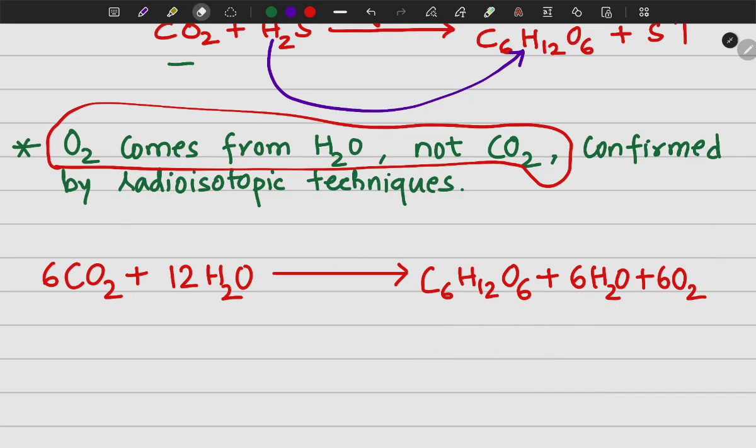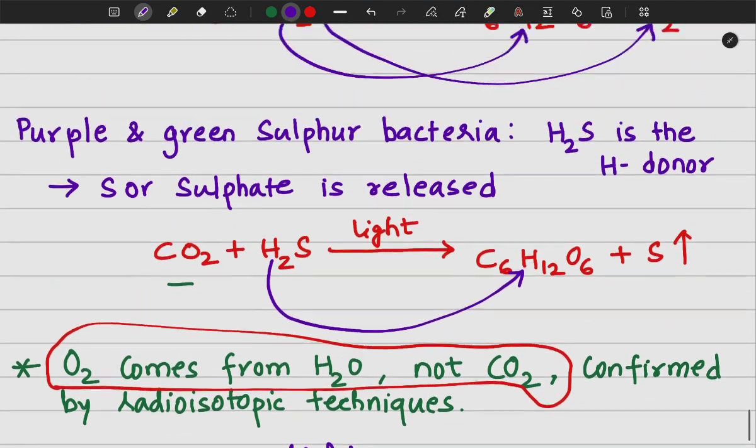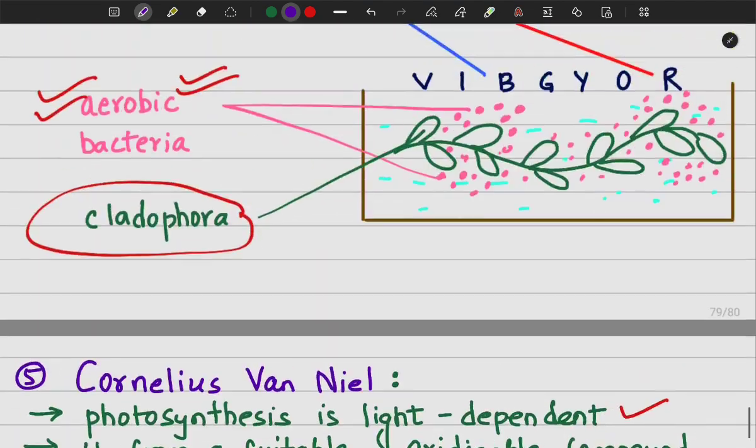So this chemical reaction is important. It might come in your exam to balance out this chemical reaction. So please remember the number of molecules present in each of these raw materials and the products of photosynthesis. Alright, so this was all about the early experiments related to photosynthesis.